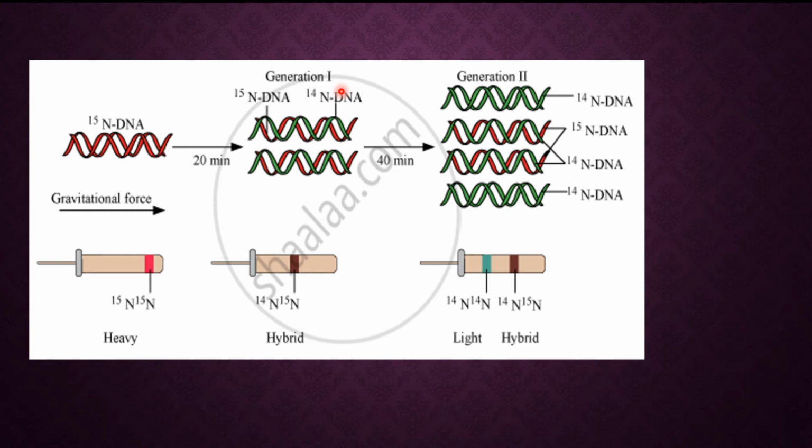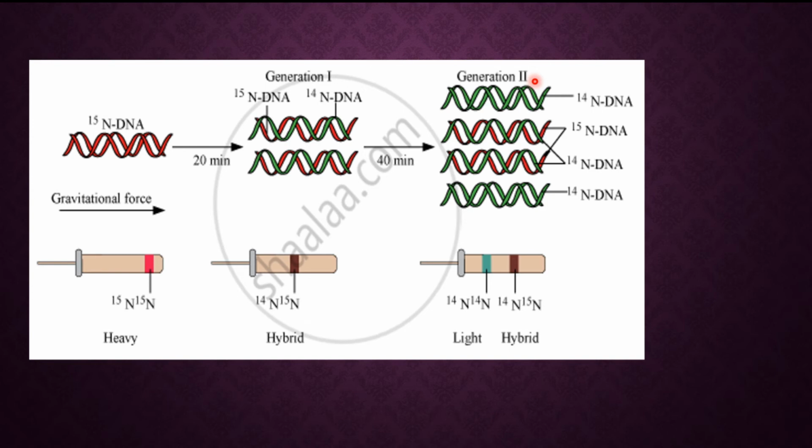After multiplication they found that there are two different types of DNA molecules. In one DNA molecule, both strands contain light nitrogen only, because the first strand, the green one, is from the parental side containing normal nitrogen, and the newly formed strand contains N14 because the medium contains N14.